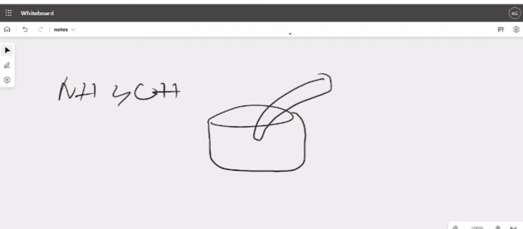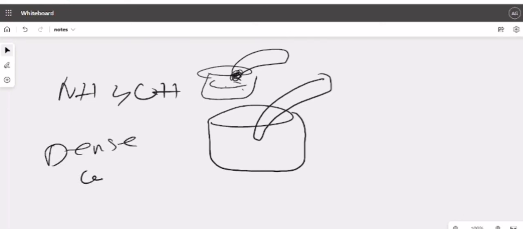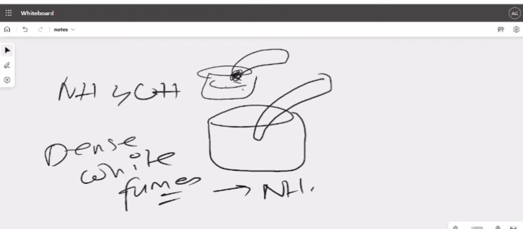Then you bring it near another container over here, inside which there is HCl gas. You bring the same rod over here, maybe near the mouth, then we will find that in this portion dense white fumes will be seen. What will be seen? Dense white fumes. This dense white fumes that is visible is NH4Cl. Clear? That can only be formed if HCl gas is present. This is also the test for HCl. That is one of the observations that you need to read from here.